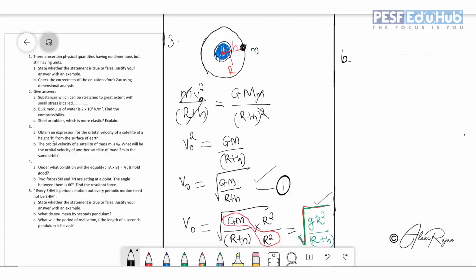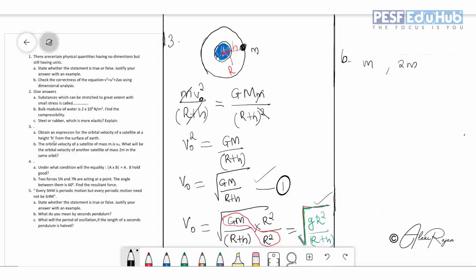That means for both satellites, the satellite of mass m and the satellite of mass 2m, they will have the same orbital velocity if they are placed at the same height, so there is no dependence on the mass of the satellite. So orbital velocity of satellite of mass m is v0.